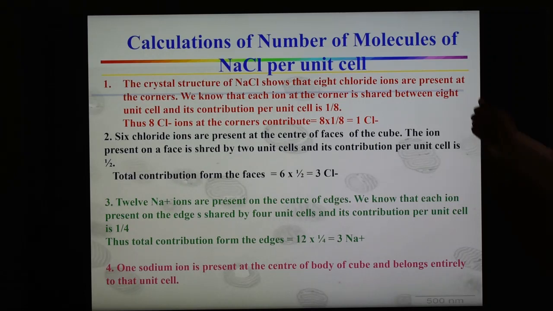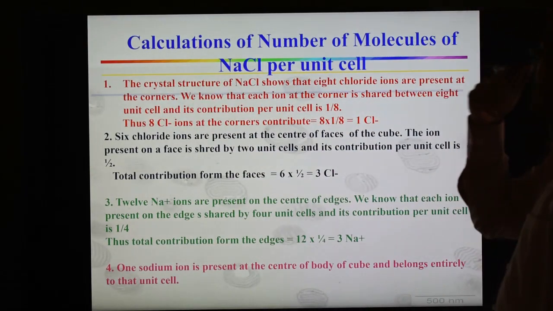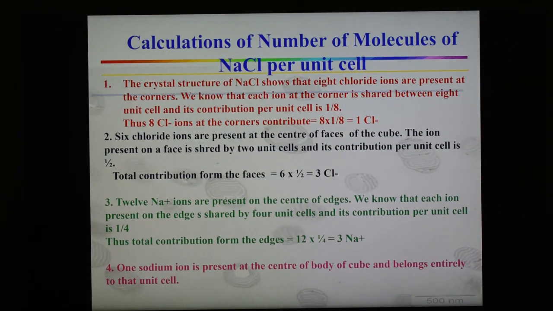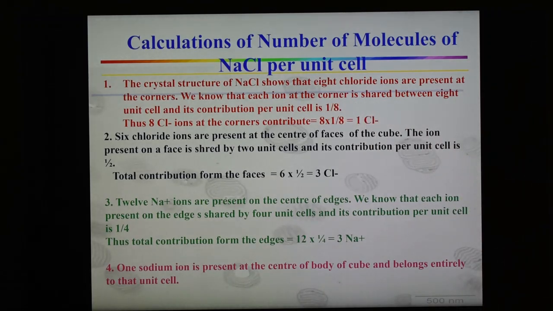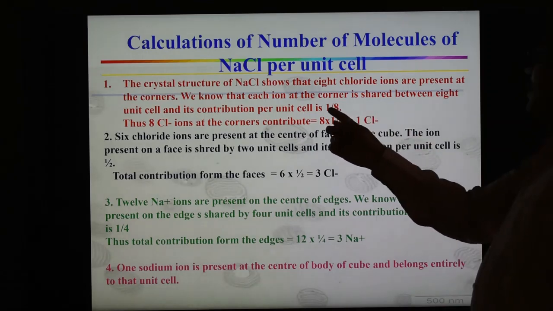Now here we can calculate the number of molecules of NaCl present per unit cell. The first point is that the crystal structure of NaCl shows that 8 chloride ions are present at the corners, as the cube has a total of 8 corners. We know that each ion at the corner is shared between 8 unit cells. When the chloride ion is present at the corner, it is shared with 8 other cubes or unit cells, and therefore the per cube contribution is 1/8.